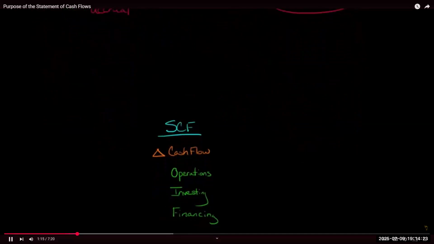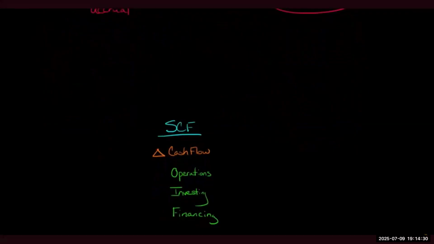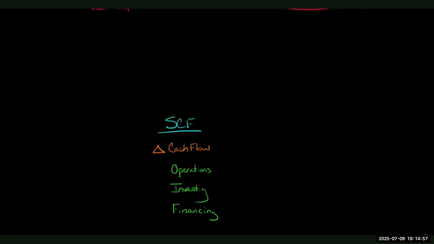If we look at the basic structure of a statement of cash flows, we have the change in cash, but that's not as important, because we could see the net change in cash if we just looked at the balance sheet last year and the balance sheet this year and saw what happened to the cash account. It's by breaking it out into cash flow from operating activities, cash flow from investing activities, and cash flow from financing activities that we can say, okay, where is the cash coming from and where is the cash going to with this business?